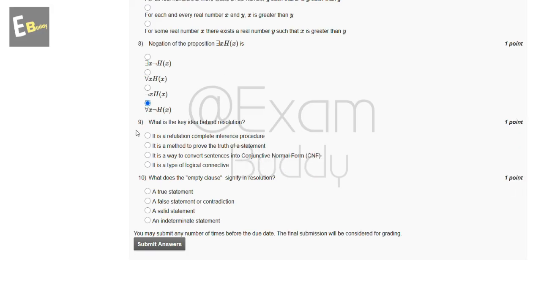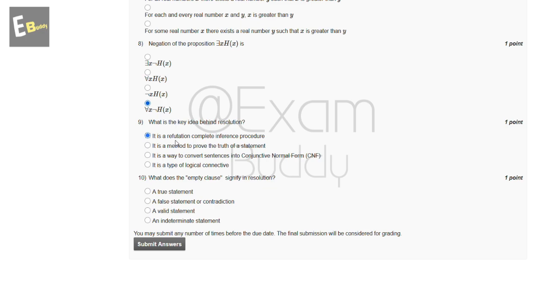Now the ninth question is: what is the key idea behind resolution? So these are the options. It is a refutation complete inference procedure. It is a method to prove the truth of a statement. It is a way to convert sentences into conjunctive normal form. It is a type of logical connection. So the answer of our ninth question is A: it is a refutation complete inference procedure.